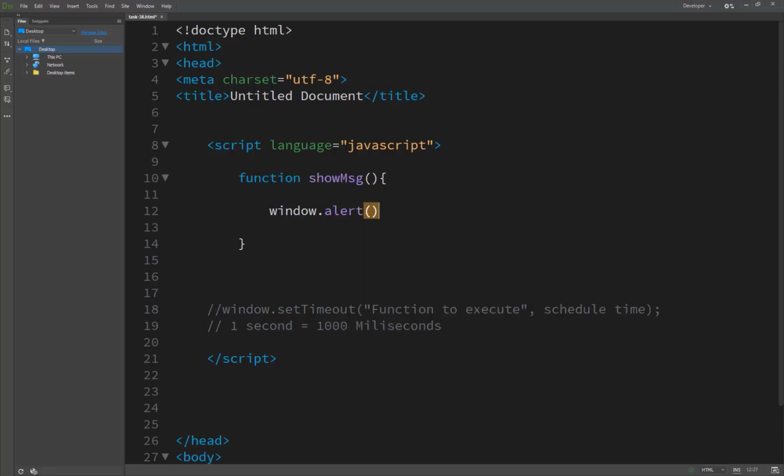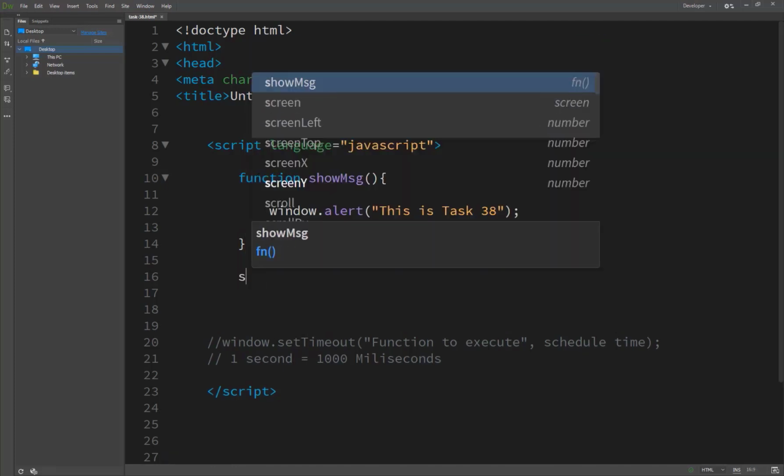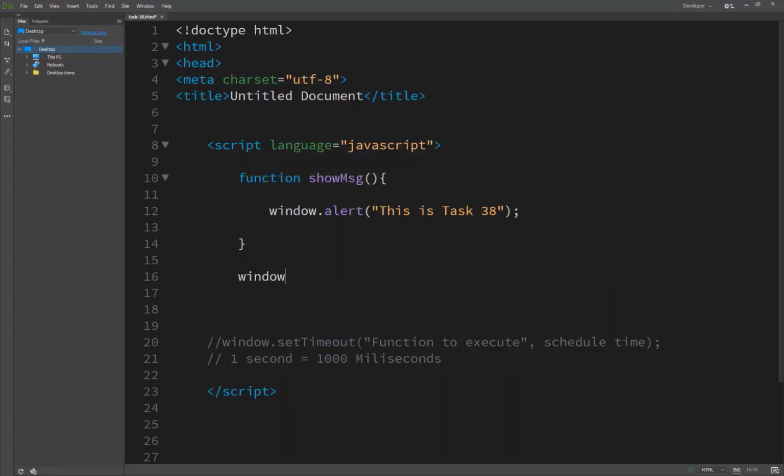Window.alert, we are just taking the alert for getting our results. This is task 38. So the technique here is, when we are calling the function, we call it inside window.setTimeout, and the function call must be treated as a text string.